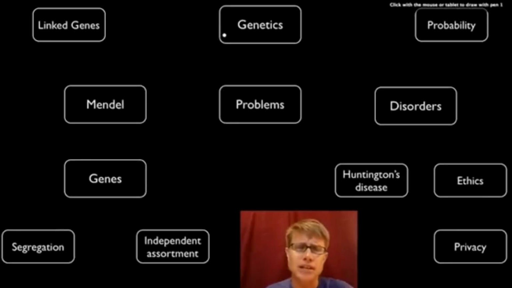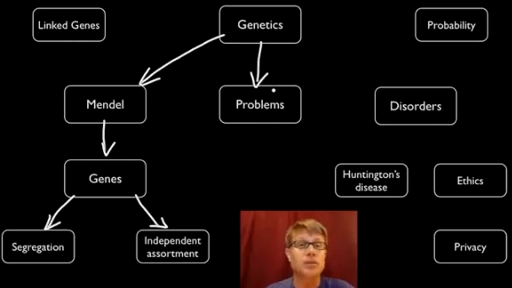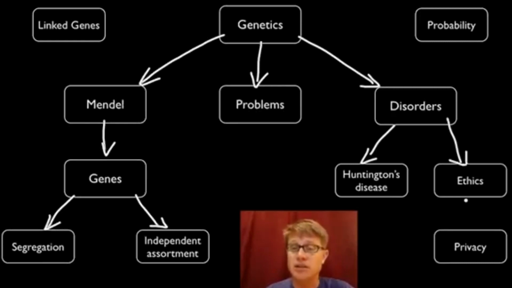And so genetics in this podcast I'll talk about are Mendelian or simple genetics. He identified the gene and he came up with two laws, the law of segregation and independent assortment. I'll talk about those. We'll also have some practice problems that you can try, and I'll show you how to work those out. And we'll finish with genetic disorders. The example I'll talk about is Huntington's disease, and with genetic testing it opens up this whole idea of ethics and privacy.